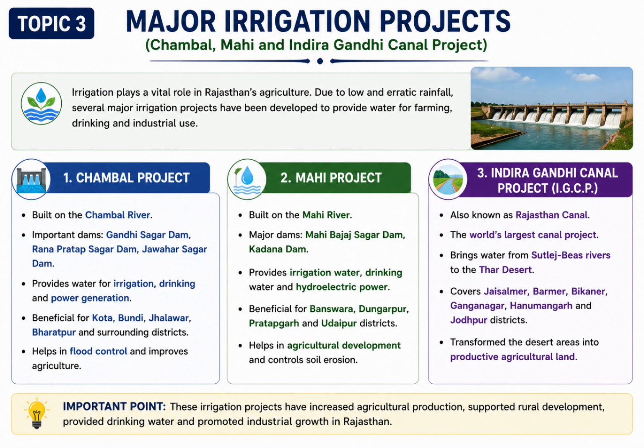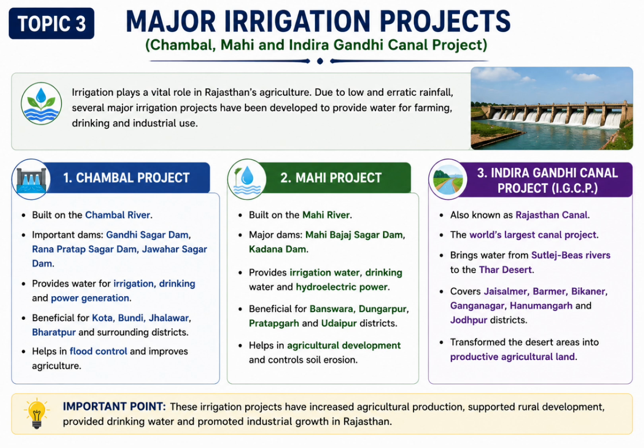Topic 3 Major irrigation projects. Because Rajasthan receives low and uneven rainfall, irrigation projects are very important. The three major irrigation projects are Chambal project, which provides irrigation, drinking water, and hydroelectric power. Mahi project, which benefits southern Rajasthan through irrigation and electricity generation.